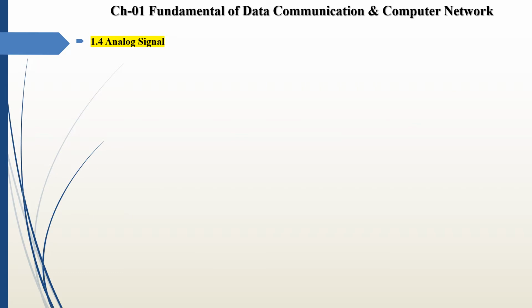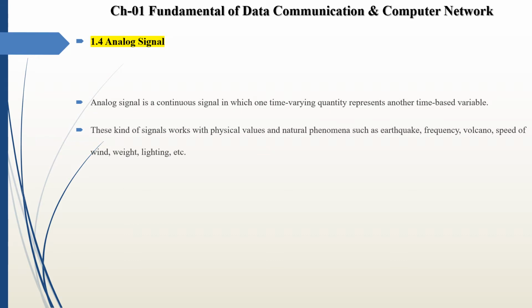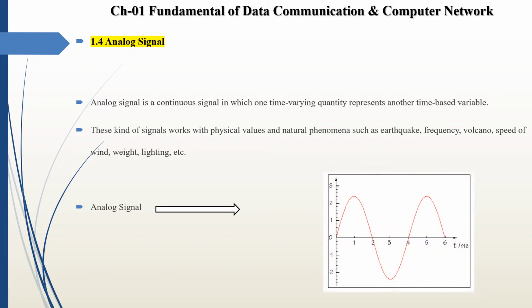First we see analog signal. Analog signal is a continuous signal in which one time varying quantity represent another time based variable. So the examples of analog signal: this kind of signal work with physical values and natural phenomena such as earthquake, frequency, volcano, speed of the wind, width, lights. These all are the example of analog signals. Analog signal is displayed like this sine wave. So this is simple example of analog signal.